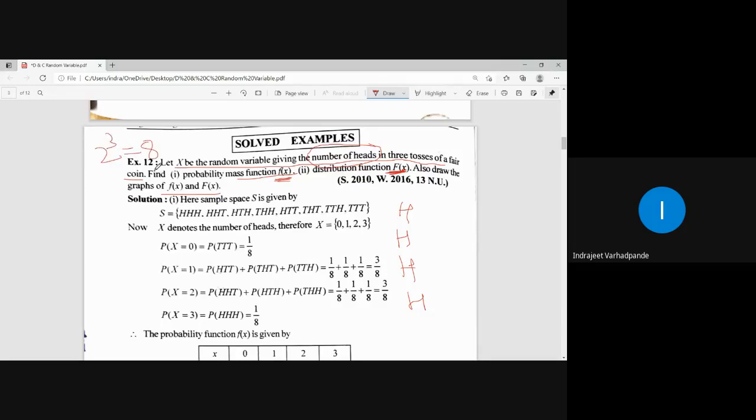When a coin is tossed, how many possibilities are there? 2 possibilities are there, either head or a tail. And how many times is it done? 3 times. So the number of outcomes is 2 cube, which is equal to 8. So how many possible outcomes will be there for this particular random experiment? 8 outcomes will be there.